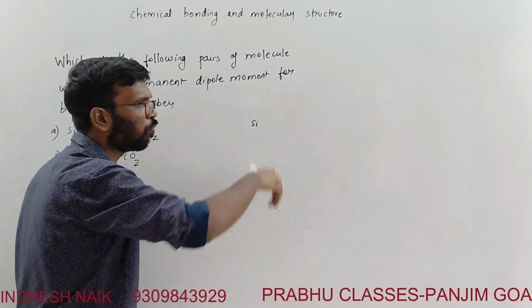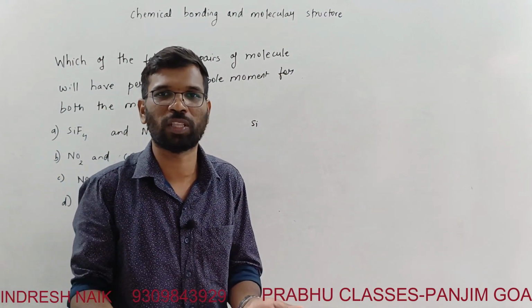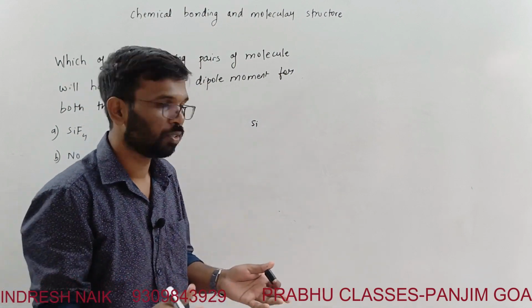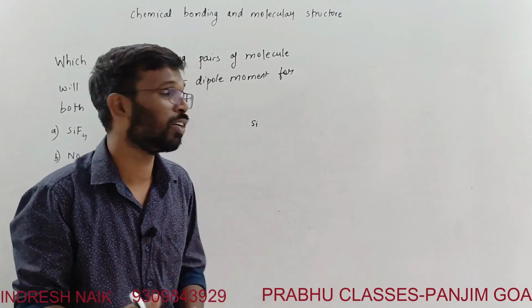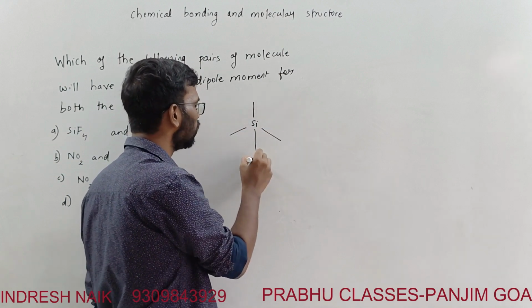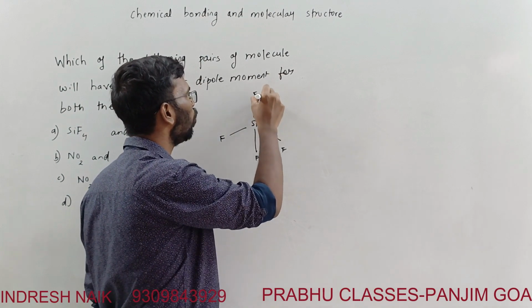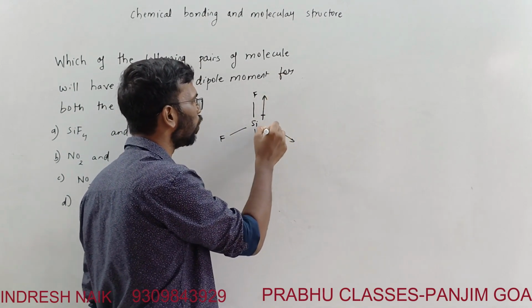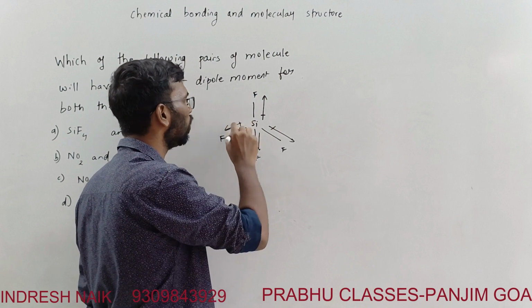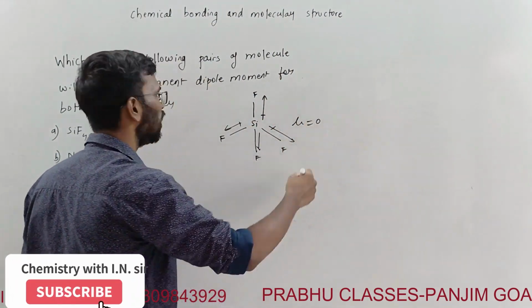Silicon is a group 14 element with 4 valence electrons, so it will have bonding similar to carbon with hydrogen or fluorine. The dipole moments are oriented this way because fluorine is more electronegative than silicon. There will be a cancellation here, so mu will be equal to 0. Same way, NO2.